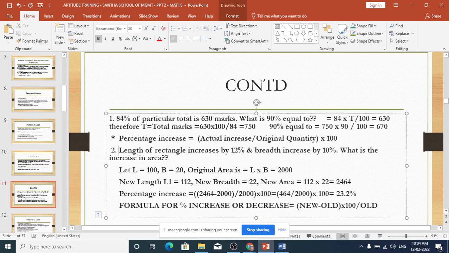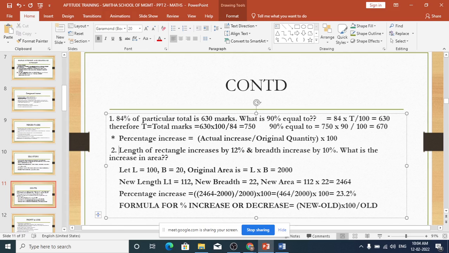So the area of the rectangle is L into B, that is 100 into 20, that is 2000. Now the length increases by 12% means what? From 100 it has gone to 112. And breadth increases by 10% means from 20 it has gone to 22. So the new area is equal to 112 into 22, that is 2464.